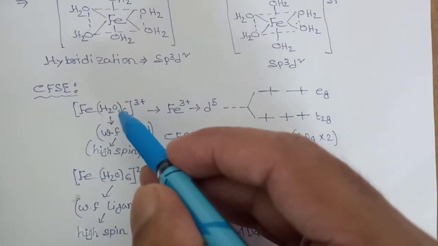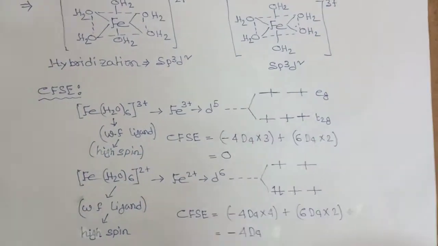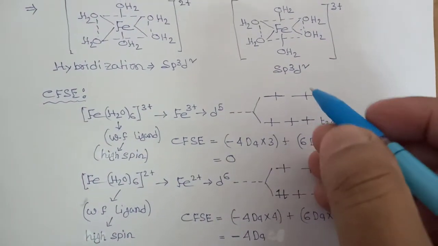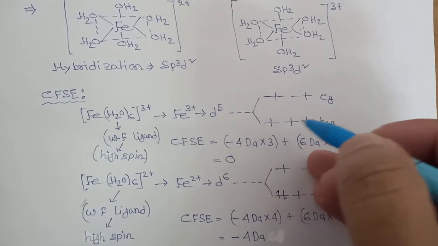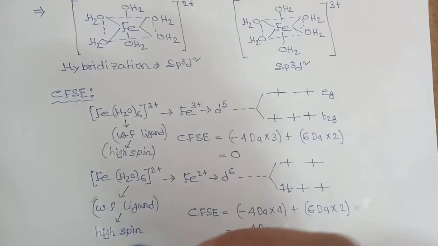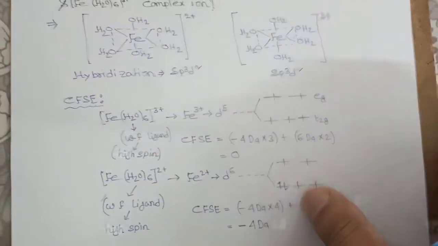And water is a weak field ligand, that's why we are getting a high spin complex. This is called a high spin complex. If electrons go to the lower level, then we call it a low spin complex. Here also it is the same case, weak field ligand, that's why we are getting a high spin complex.